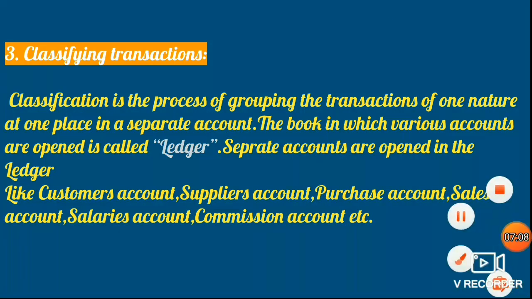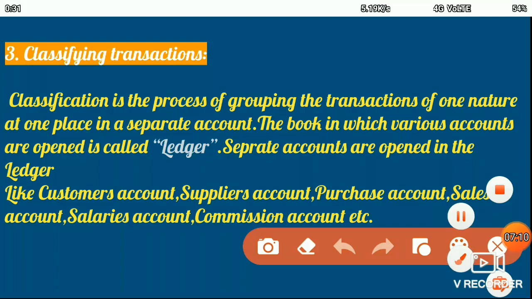Now, after the recording is made in the journal book, the next step involved is classifying the transactions. All the transactions recorded in the journal book are made in chronological order. That means on a daily basis, the recordings are made in the journal, and the recordings made in the journal are then classified into different accounts. So these accounts are shown in a book called the ledger.